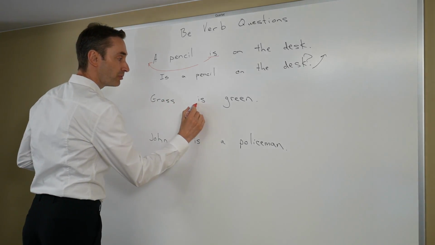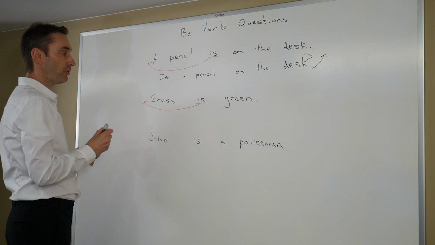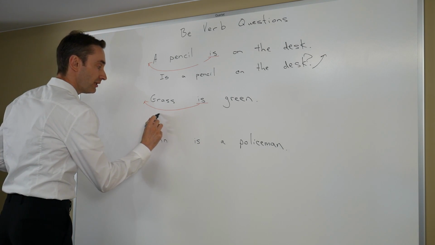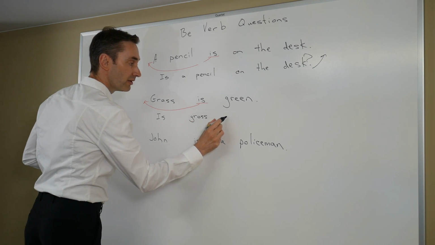Okay. And looking at the second one, grass is green. This one also, we want to bring the be verb to the beginning of the sentence. And we would get, is grass green?